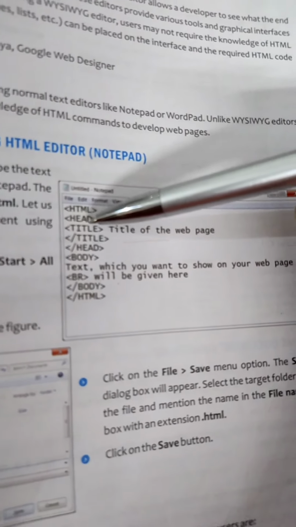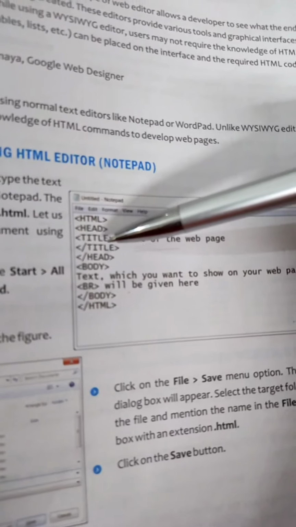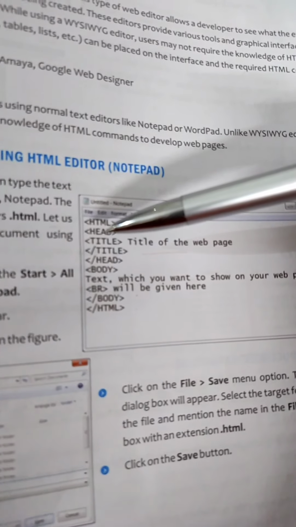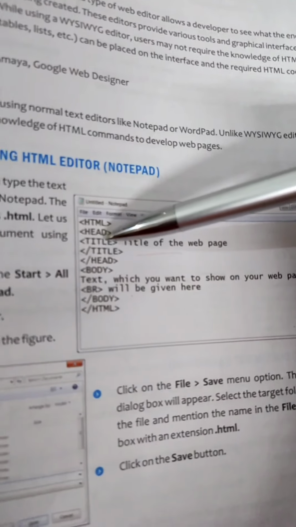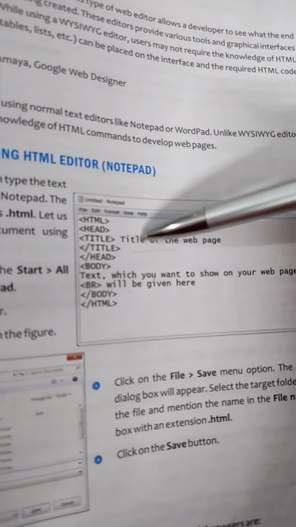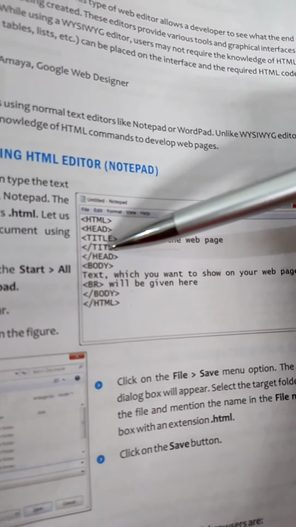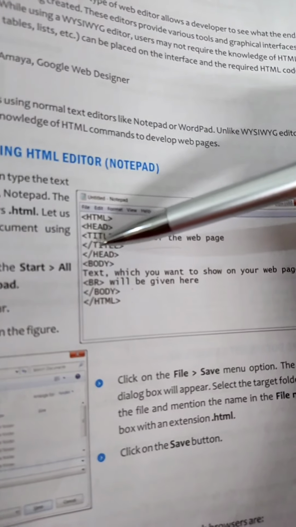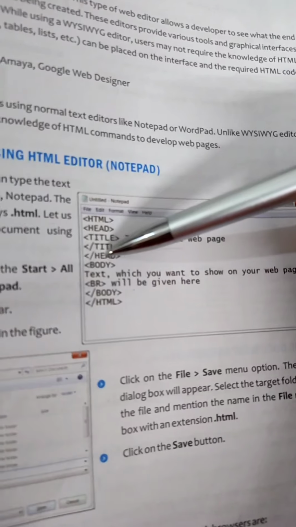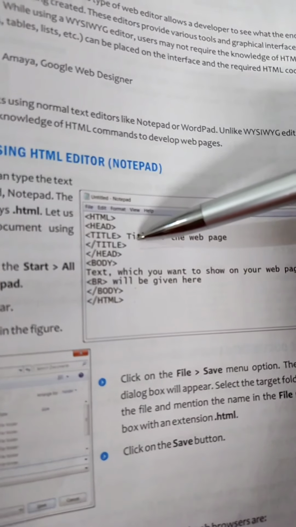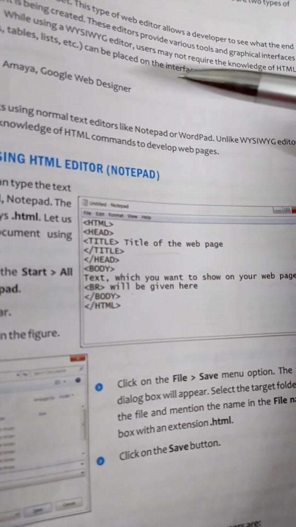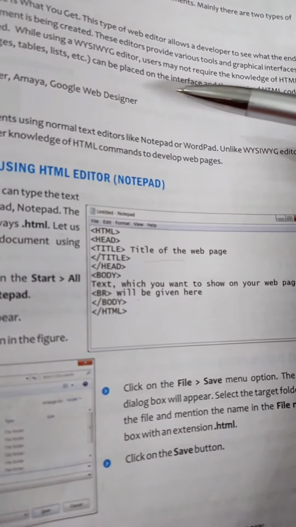So inside the head tag comes the title tag. And title tag include the title of the HTML page that is shown in the browser's title bar or in the page tab. So title tag include the title of the web page. When you write the title of the web page, then you have to close this title tag with the help of the backward slash after the starting angular bracket. If you do not include this closing title tag, then its function, that is to display the title of HTML page, it will not be shown in the HTML document.